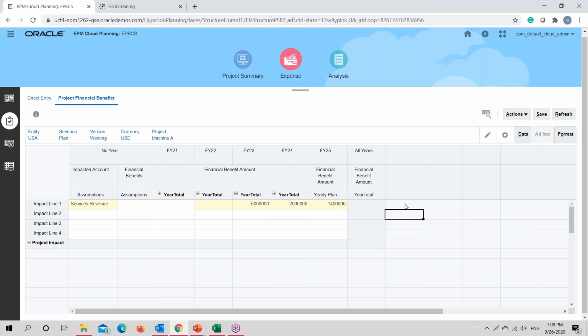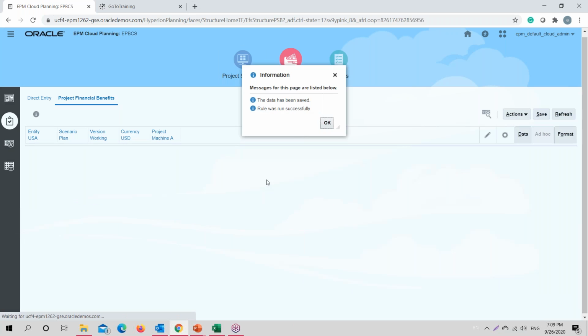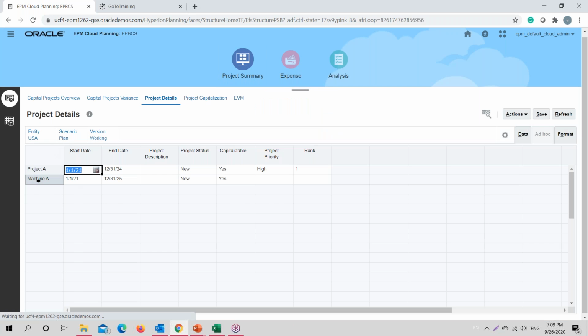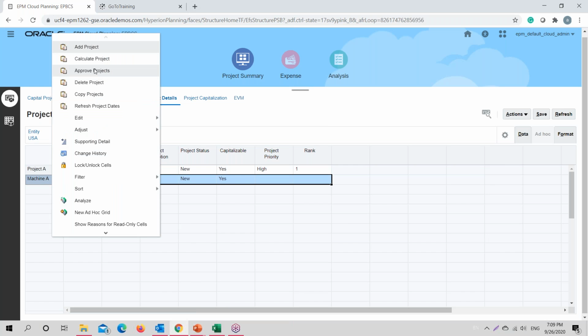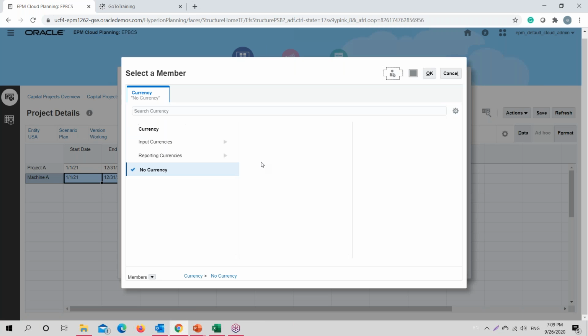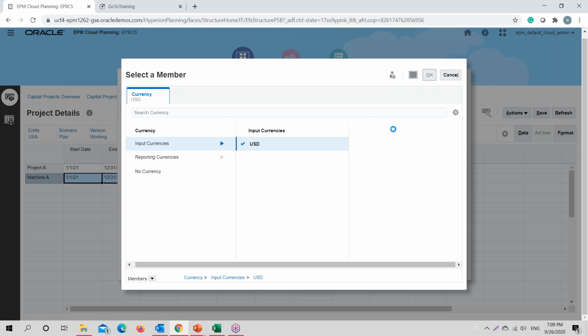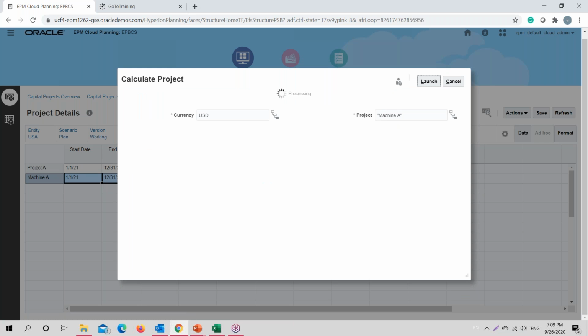The system is taking time. Okay, once done, we again move to project summary. Just calculate project. Okay, what is the currency type? And the system will calculate the net present value and BCR accordingly.